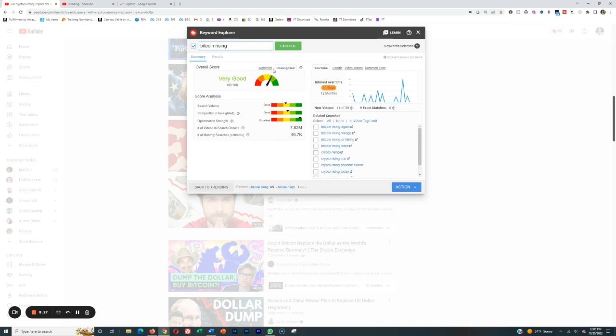So it doesn't really matter for you, but obviously as you grow bigger, you're going to want to keep weighted on because that's going to give you a better indication of what your specific channel can rank for at your specific channel size, okay? But you can see over here, not only is it recommending this keyword phrase is decent to rank for, so we should go after it and try to find an article that we can paraphrase or create a video script around Bitcoin Rising, but it's also going to give you related searches over here on what you can put in your script to actually rank for specific keywords.